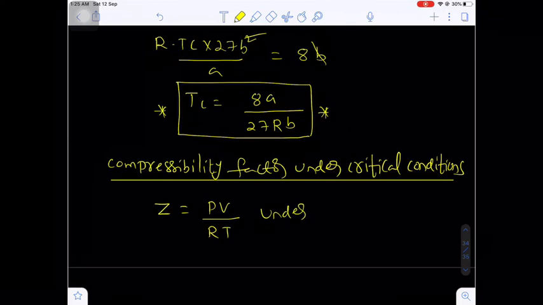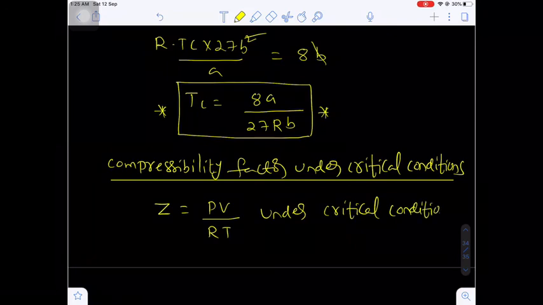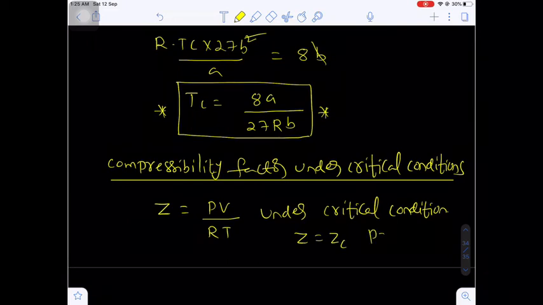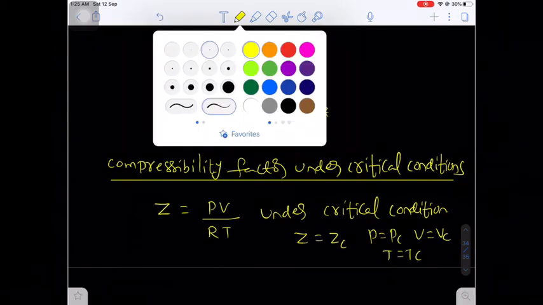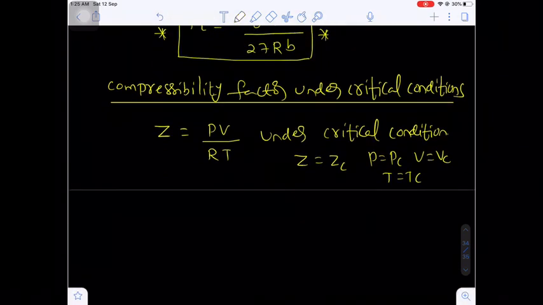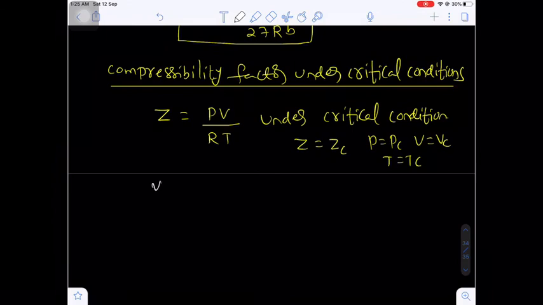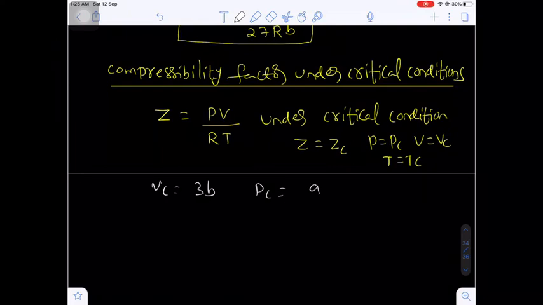Now under critical conditions, I write ZC instead of Z, and P becomes PC, V becomes VC and T becomes TC. Are you getting my point? Now what are the values? VC is equal to 3B. PC is A by 27 B square.